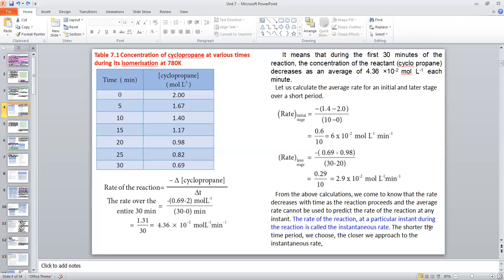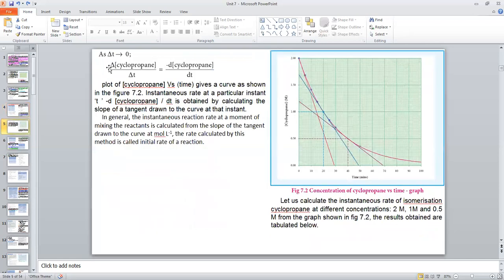The shorter the time period we choose, the closer we approach the instantaneous rate. That means if the time taken is very small, if it tends to 0, then the rate is called the instantaneous rate. As delta t tends to 0, we get the change in concentration of cyclopropane by change in time.